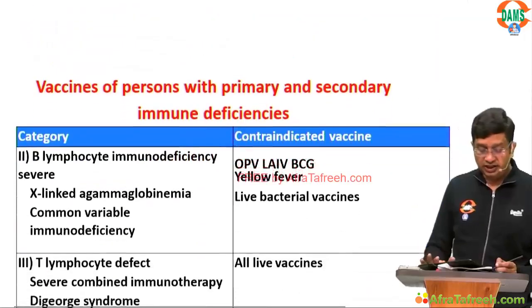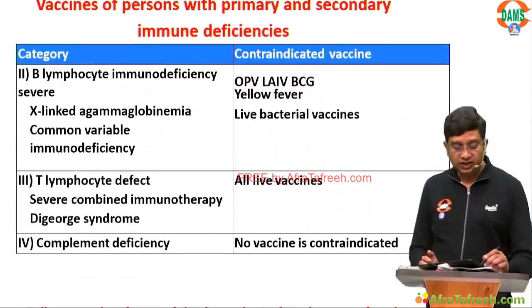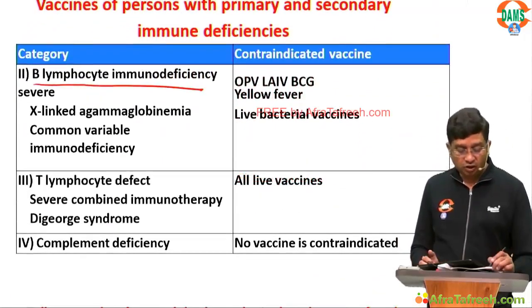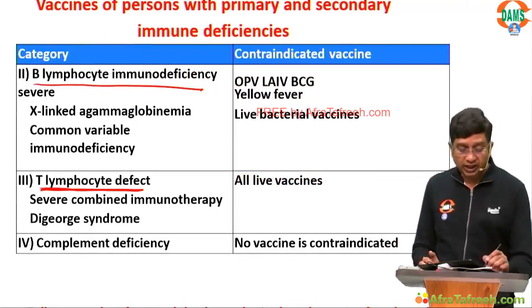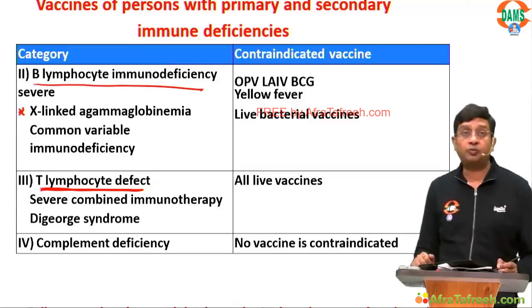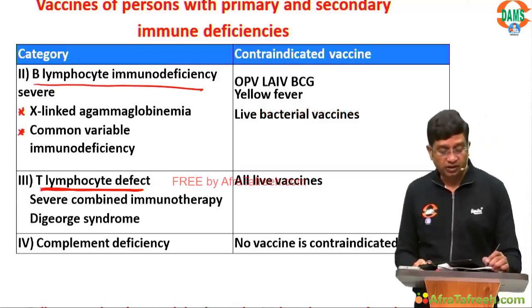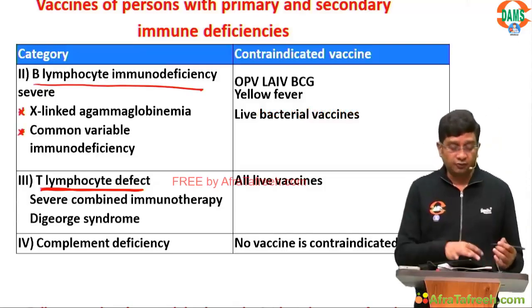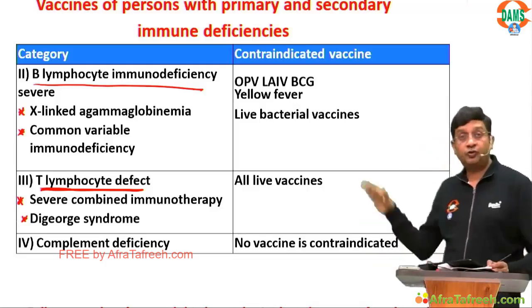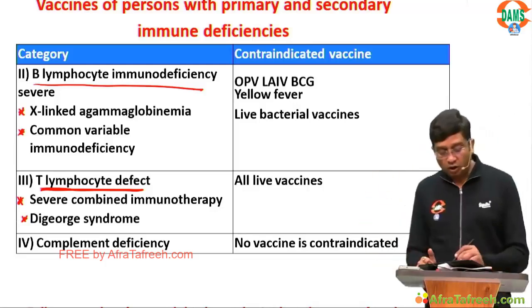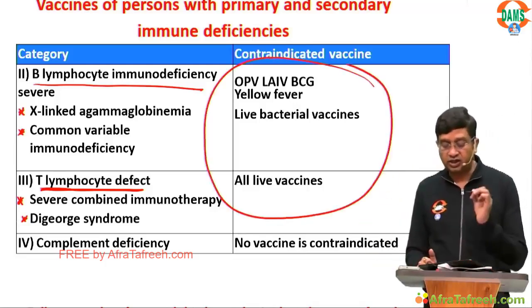Right? Second, a child is having a defect in B lymphocyte or T lymphocyte. B lymphocyte defect includes X-linked agammaglobulinemia or Bruton, common variable immunodeficiency. T lymphocyte defect: severe combined immunodeficiency and DiGeorge syndrome. So in both of them, all live vaccines are contraindicated.